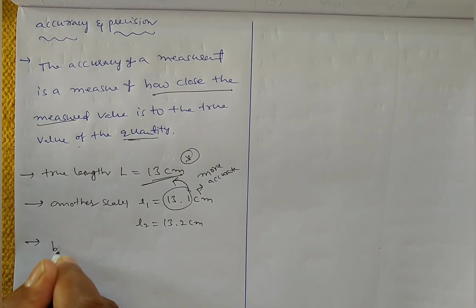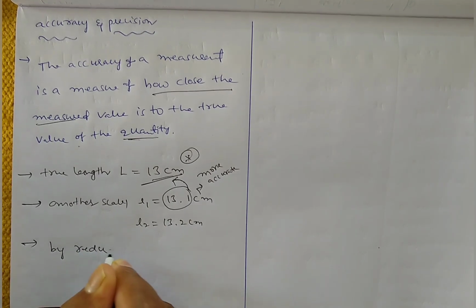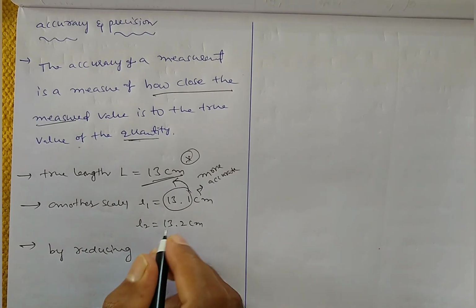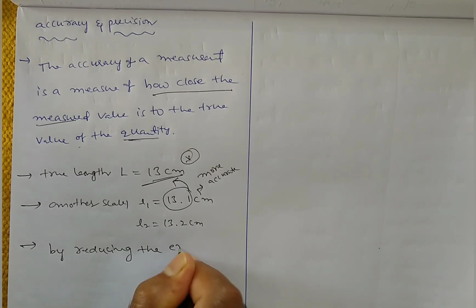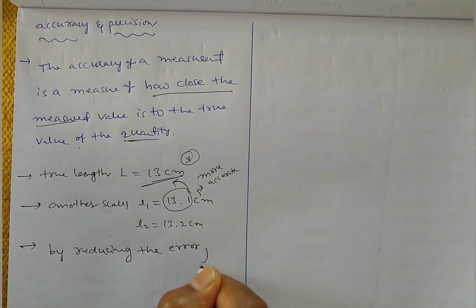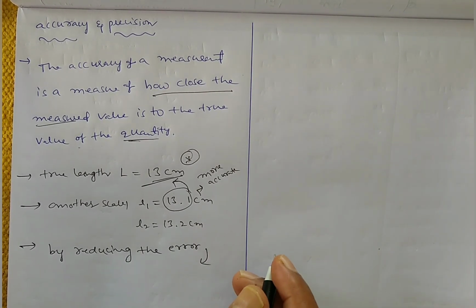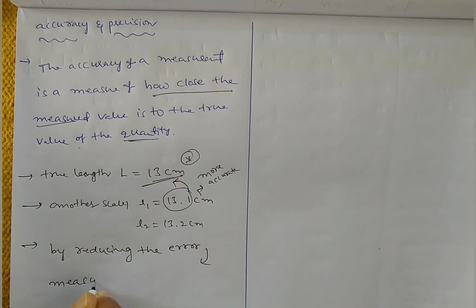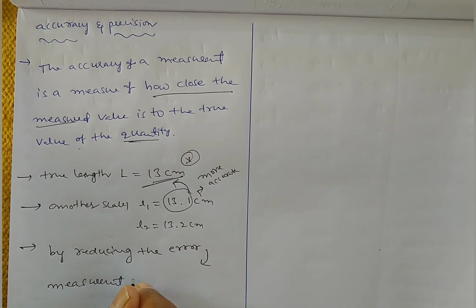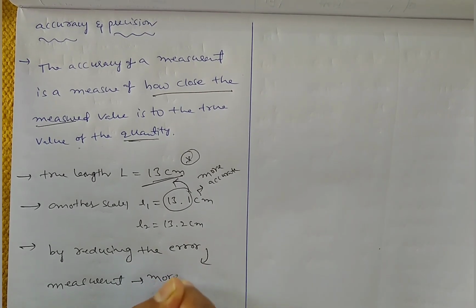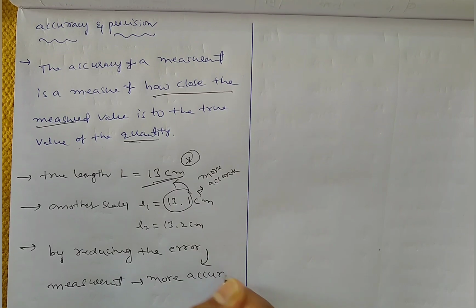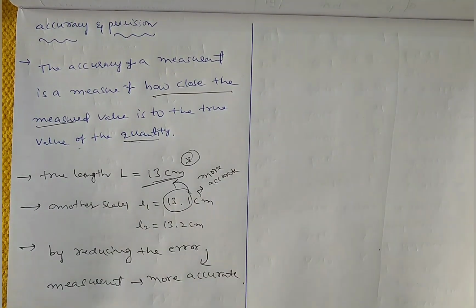So that means by reducing the errors, the readings become more accurate, or the measurement becomes more accurate. So measurement becomes more accurate. That means you need to reduce the error.